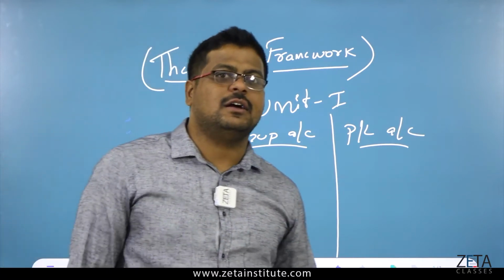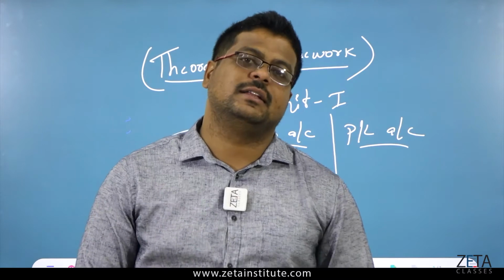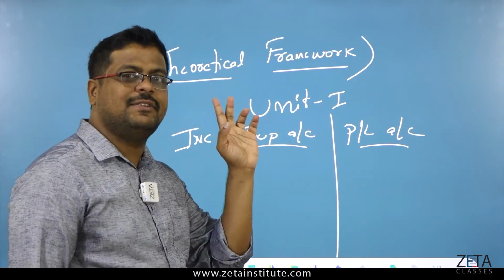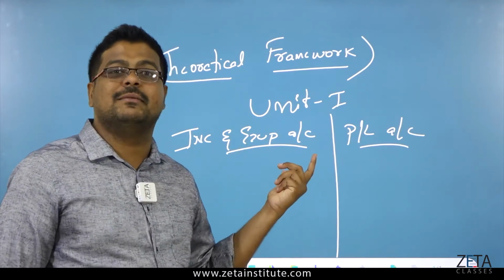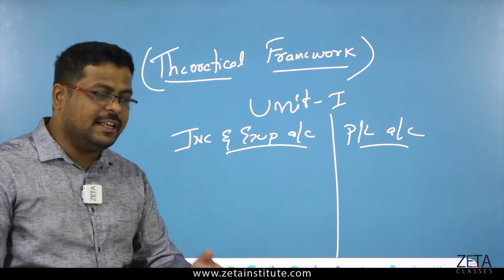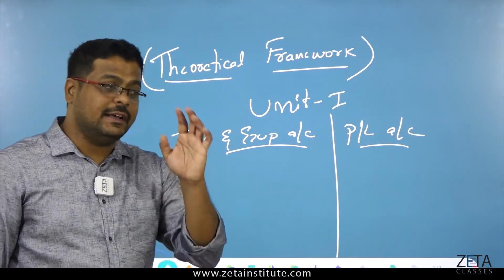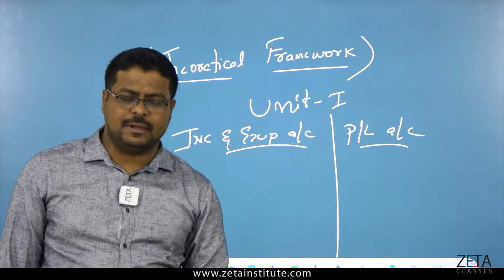Income and expenditure account is also done in businesses. Profit and loss account is also done under the business. But there is one slight difference which you have to know. I will tell you. But before that, let us understand what is income and expenditure account. As I said, every company will have incomes and every company will definitely have expenditure also.